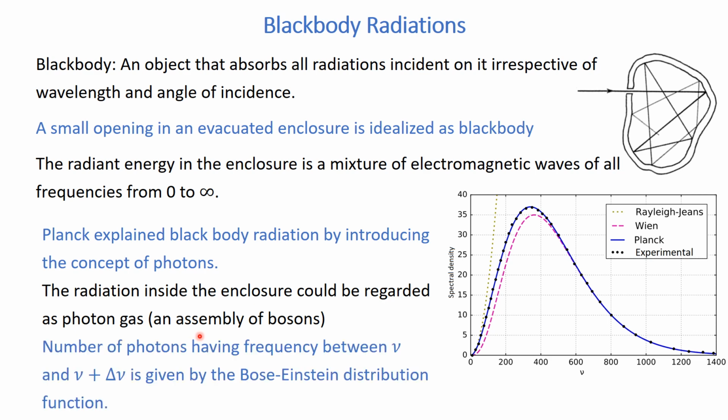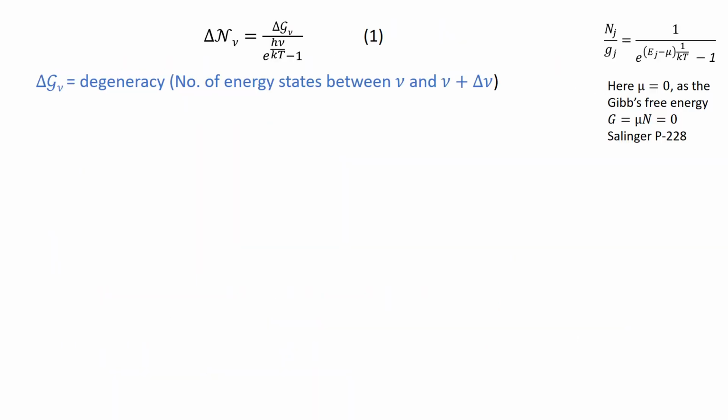So if we have a number of photons having frequency between nu and nu plus delta nu, we can calculate this by the Bose-Einstein distribution function. You see here, this is the Bose-Einstein distribution function formula we derived earlier. However, the shape is a little bit different. If you remember, we derived the Bose-Einstein distribution function in the form of this equation.